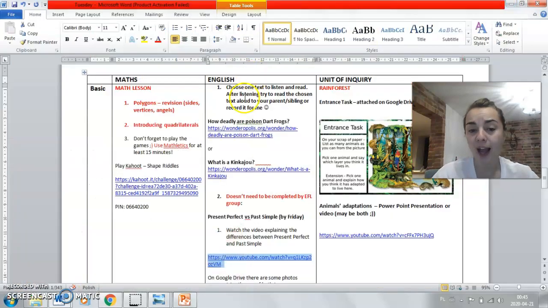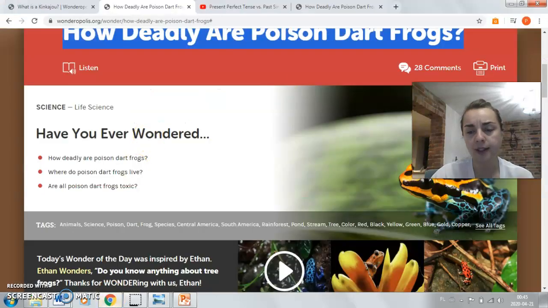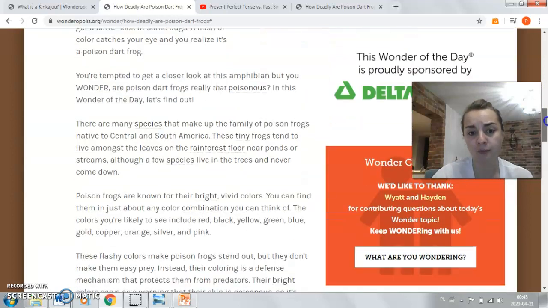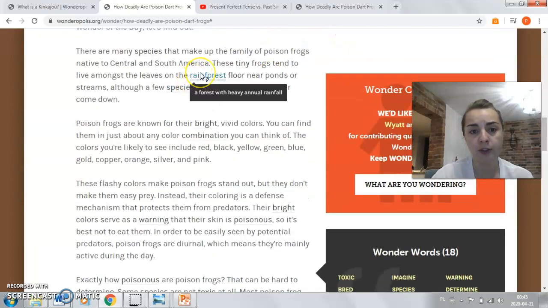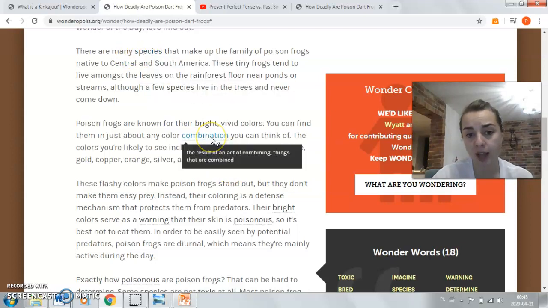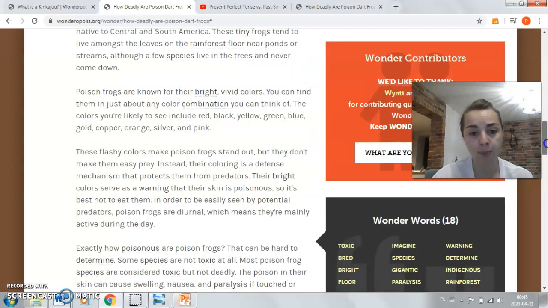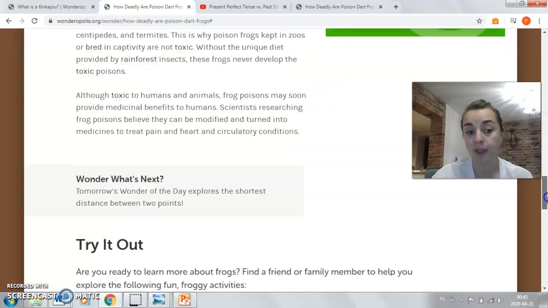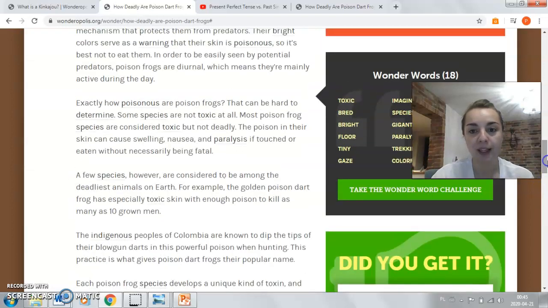After reading, there are no comprehension tasks. I just want you to practice reading aloud in that activity. And that's it. Of course, you need to understand the words, but the text is quite easy because this web page is very nice, as you got some words underlined. If you don't understand them, you can just have a look and the definition appears. So that's how it works. So that's the obligatory task for English.